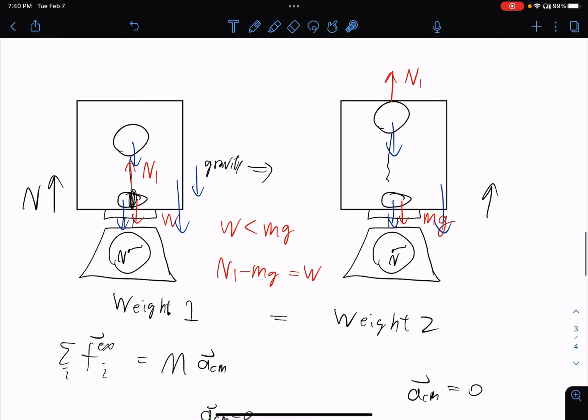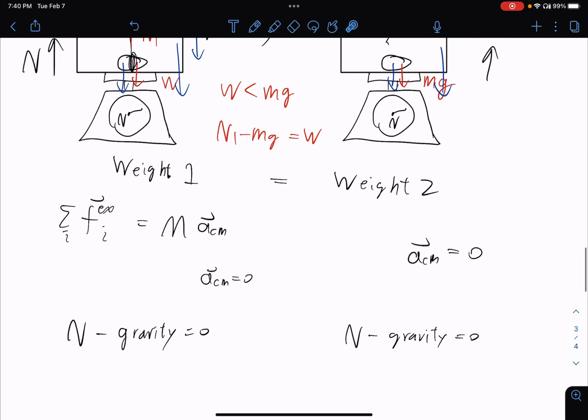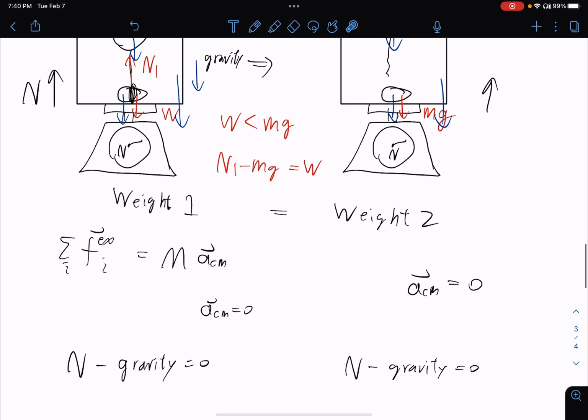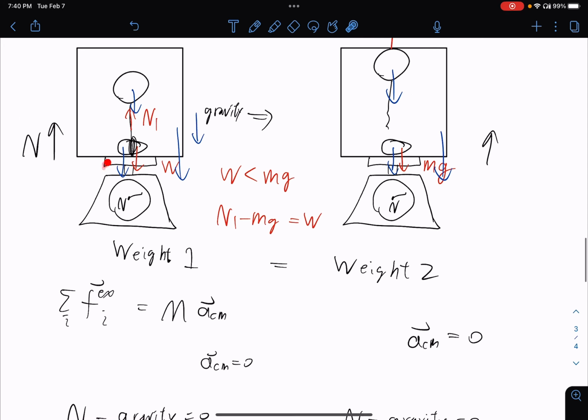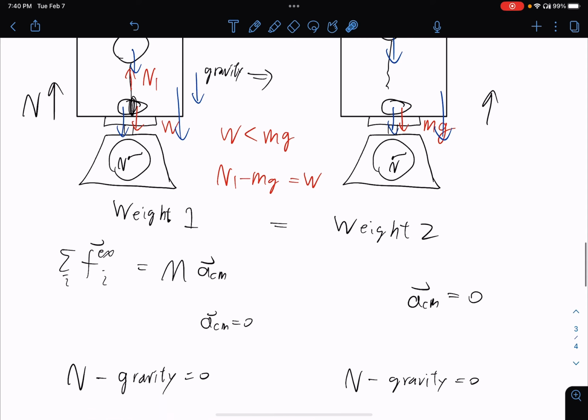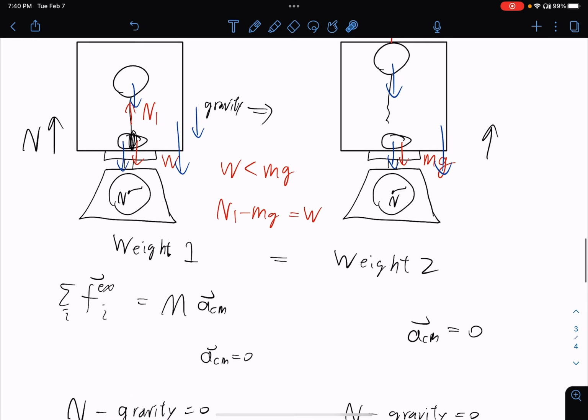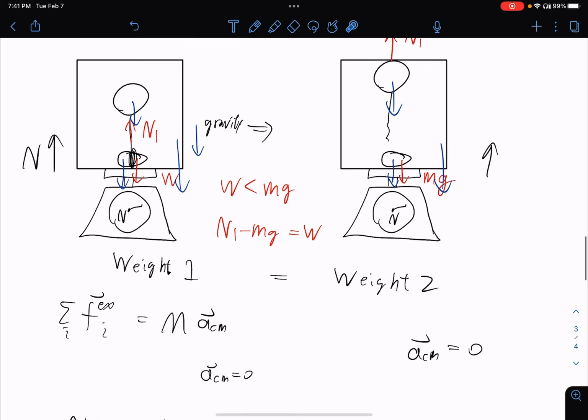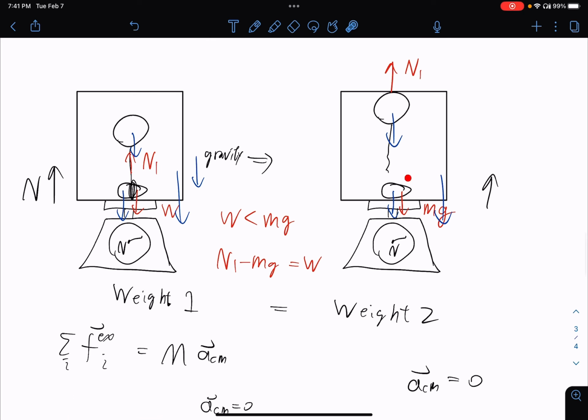So we see the internal forces between the balloon, the box, and the rock will cancel each other. So when we analyze the external forces, which are gravity and the normal force provided by the scale, they will not be affected by the internal situation of the box. So in this case, both boxes will have the same reading.